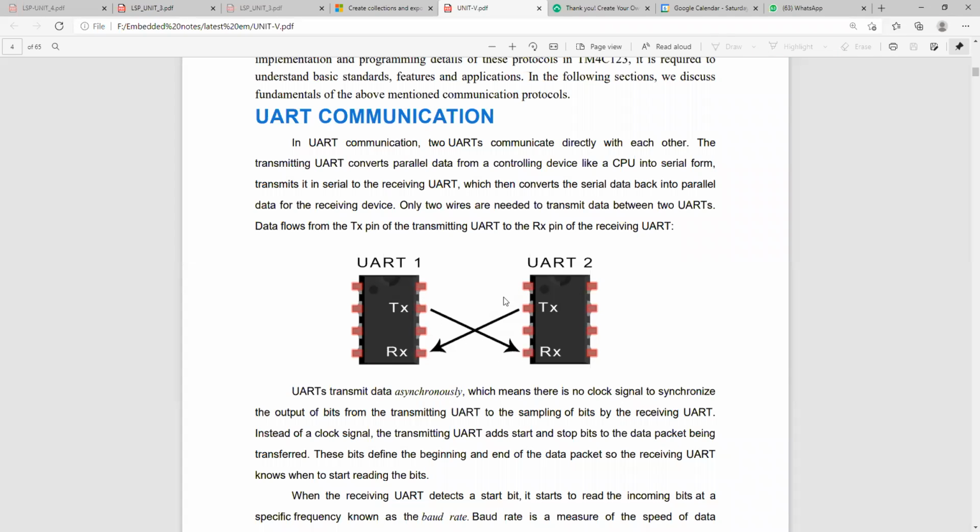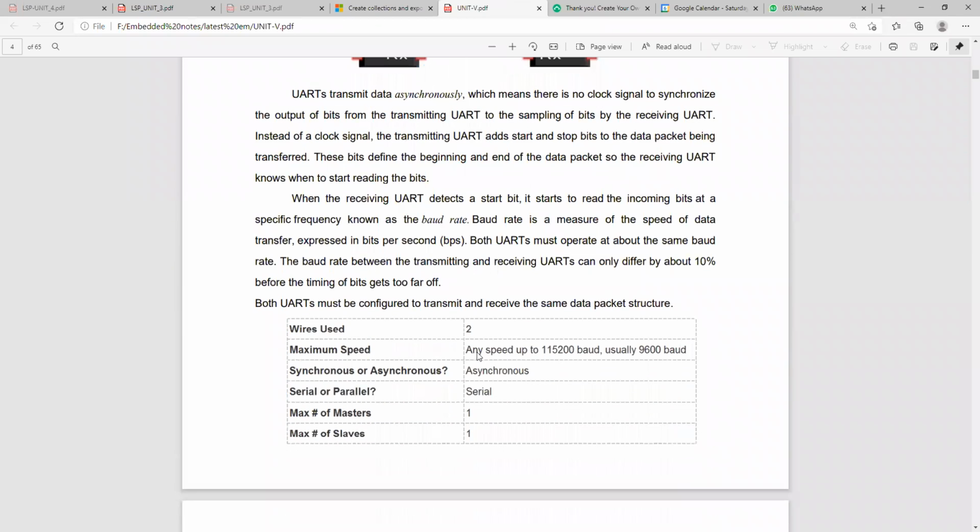While using this two-wire connectivity, the loss of information is very little, because you are giving a dedicated line for transmitter to receiver, and receiver to transmitter. That's why the loss of information is less, and also we need not go for any synchronization here, because we are given a dedicated wire from source to destination, right? So how many wires are they using? 2 wires. Maximum speed is up to 1,15,200 bauds. Usually 9,600 bauds they are using.